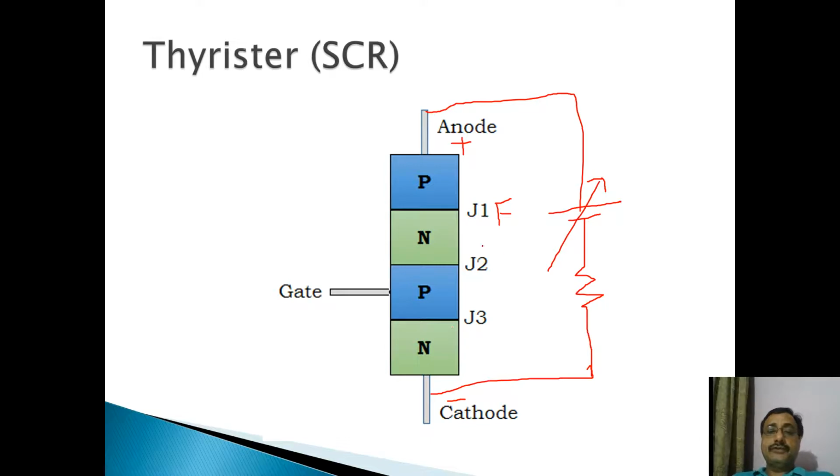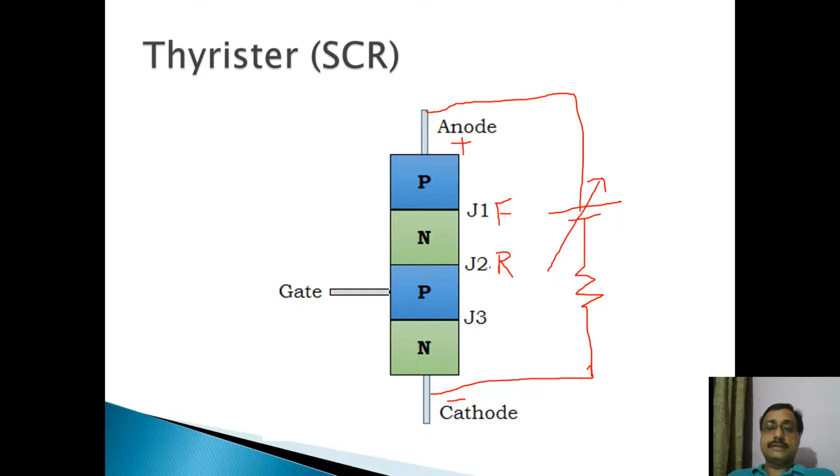Similarly, if we see junction J2, the positive supply is coming from the upper terminal or anode terminal, negative supply from the lower terminal, to this p-type semiconductor, positive to this n-type semiconductor. You can see this junction J2 is reverse biased, because the positive terminal is coming to this n-type semiconductor and the negative terminal is connected to this p-type semiconductor.